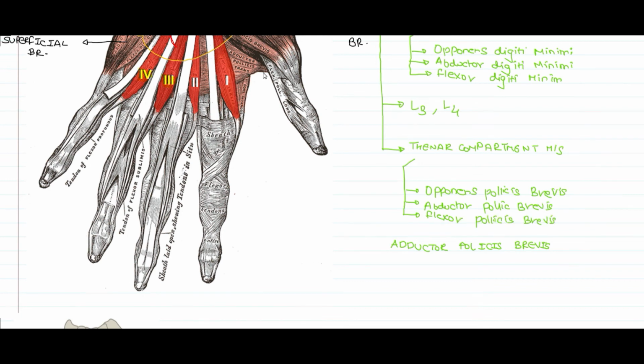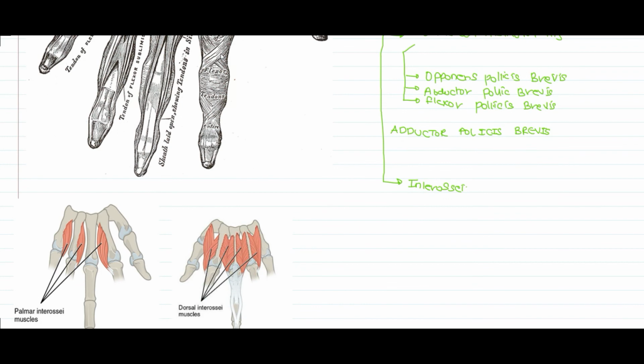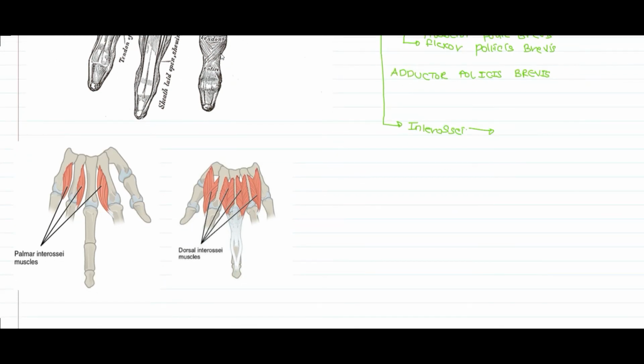Apart from these muscles, we also have the intraossei muscle supplied by the deep branch of ulnar nerve, and we have two compartments for the intraossei muscles, that are the palmar intraossei and the dorsal intraossei. The function of the palmar intraossei is adduction, whereas that of dorsal intraossei is abduction.